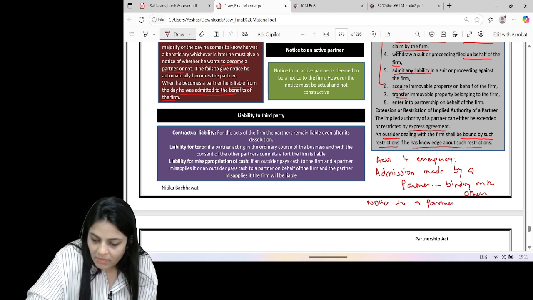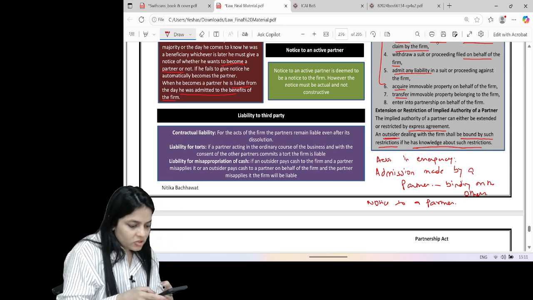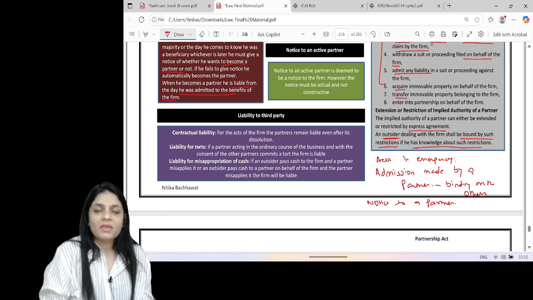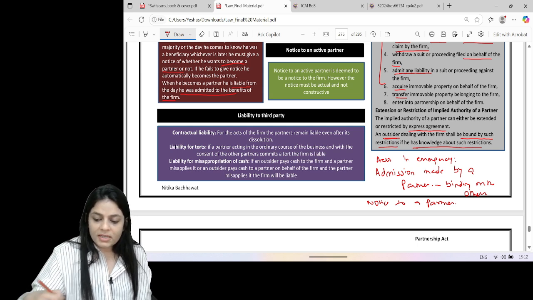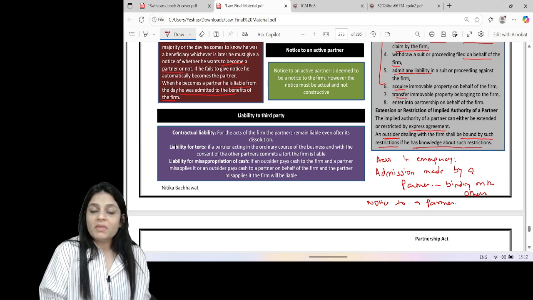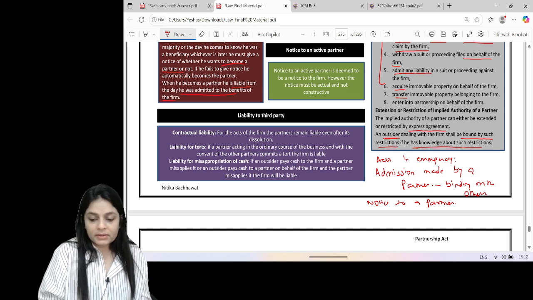The next one, notice to a partner. Notice here doesn't mean a written notice. Notice here means the knowledge of any fact. I repeat again, notice doesn't mean the written notice given to a partner. Notice means the notice of a fact.